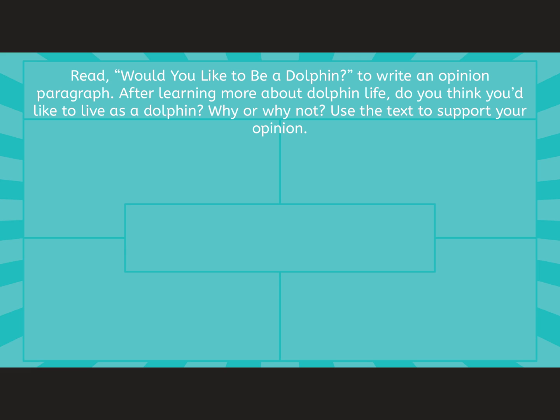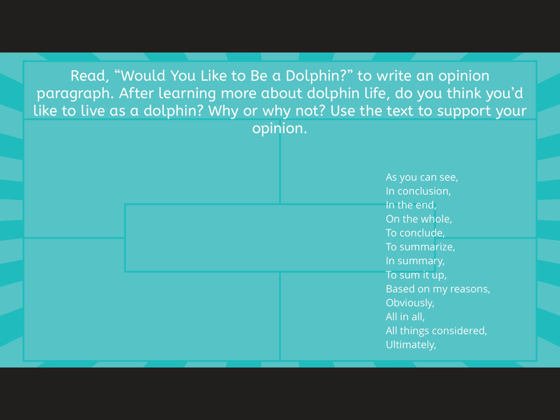It's often a good idea to start your conclusion sentence with a transition word. Here are several that I like, especially for an opinion piece. So we have, as you can see, in conclusion, in the end, on the whole, to conclude, to summarize, in summary, to sum it up, based on my reasons, obviously, all in all, things considered, and ultimately.